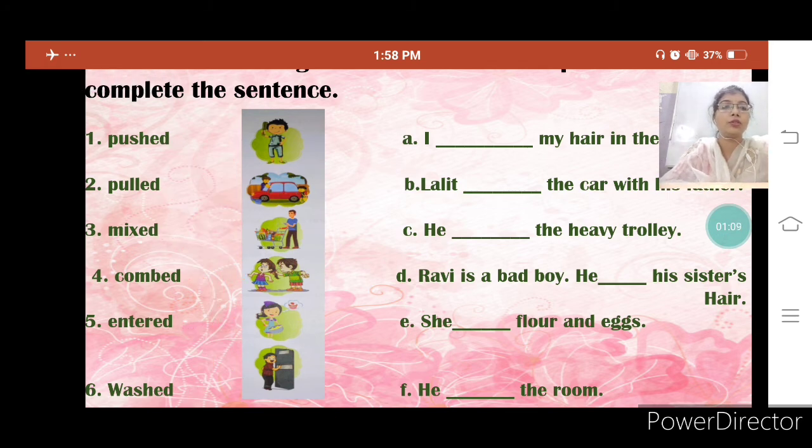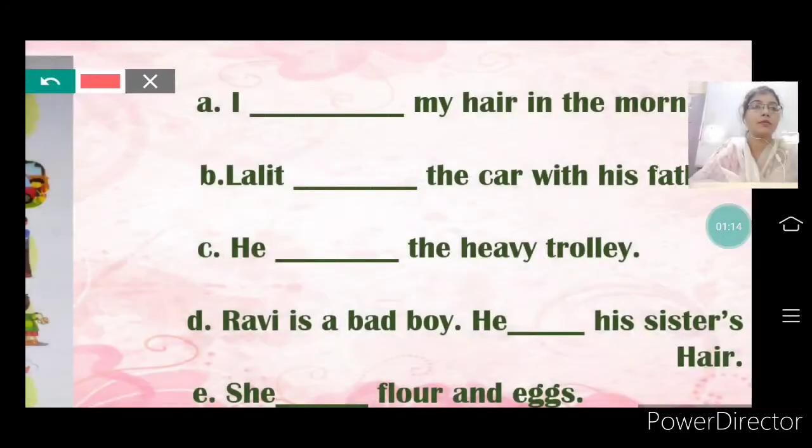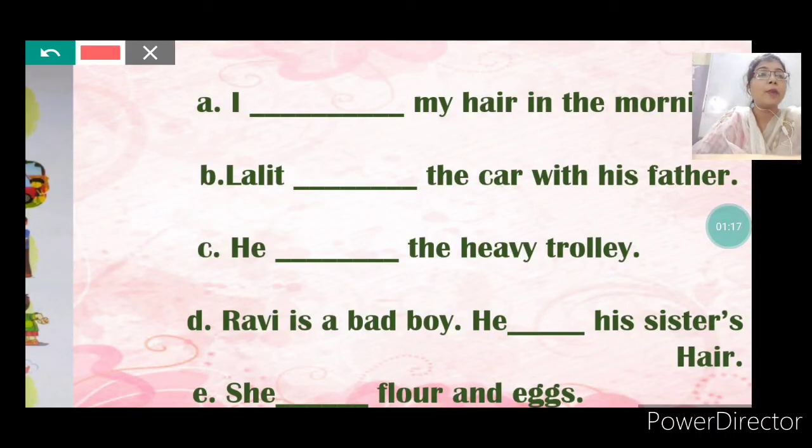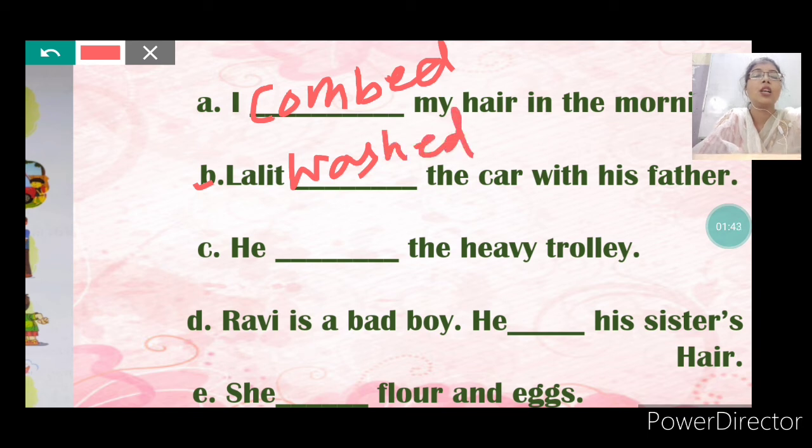So now come to fill in the blanks. I dash my hair in the morning. What we do in every morning? We combed our hair. C-O-M-B-E-D. I combed my hair in the morning. Lalit. Question number B is Lalit dashed the car with his father. Lalit washed the car with his father. W-A-S-H-E-D. Washed.